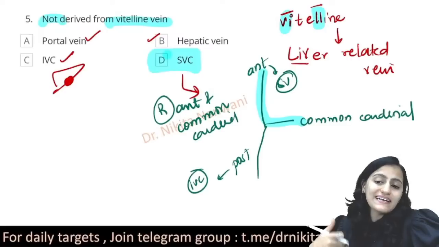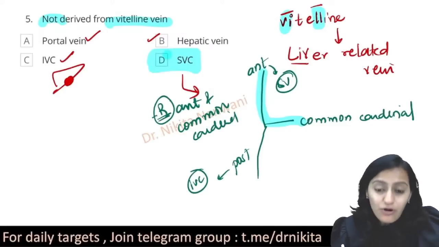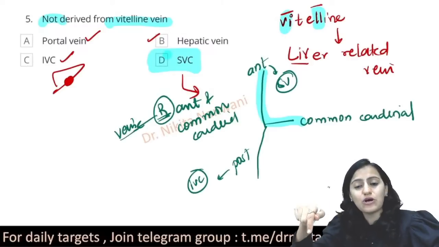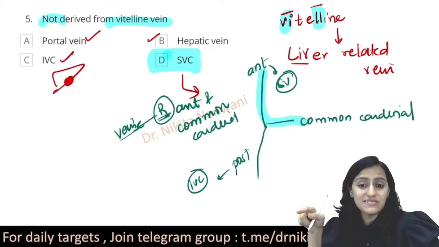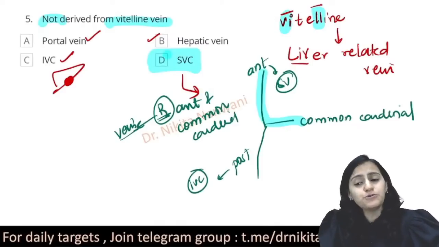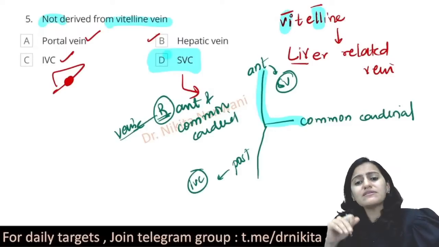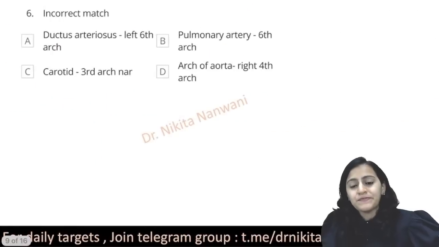Because we know that the SVC and the IVC, the veins are present on the right side of the body. So remember that it is the right anterior and the right common cardinal vein, not the left. If the left side is also persistent, that means right be here, left be here, that will give rise to double SVC. Alright, so remember that vitelline is liver related veins.